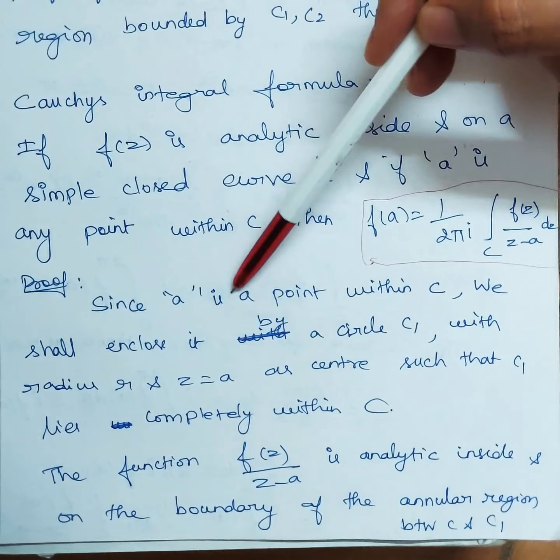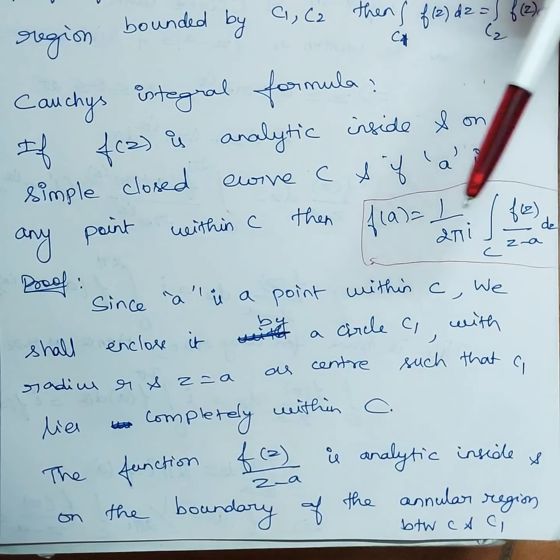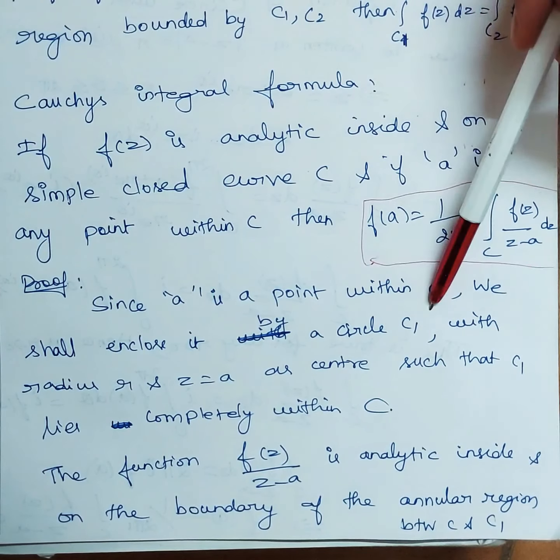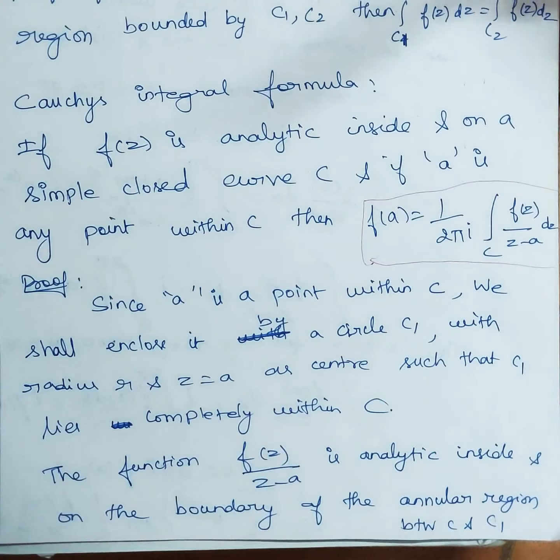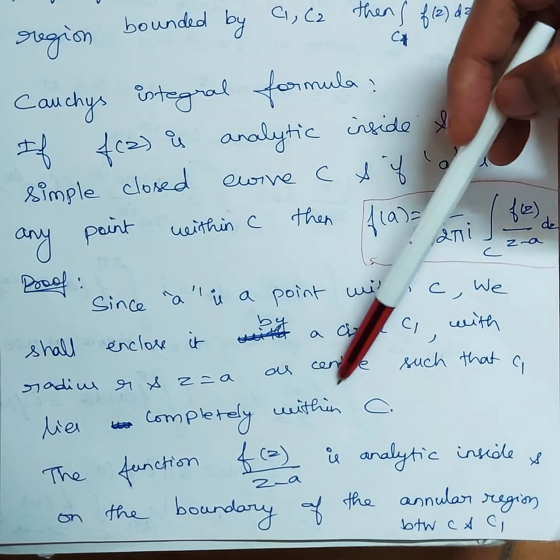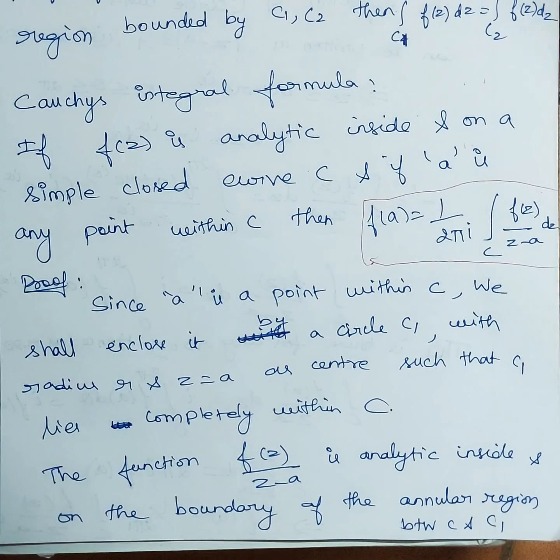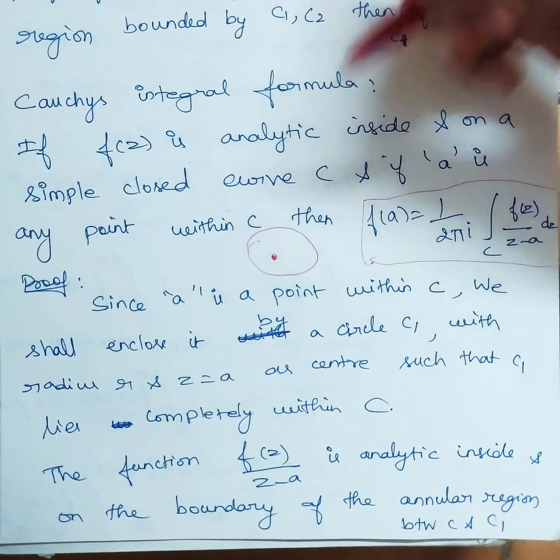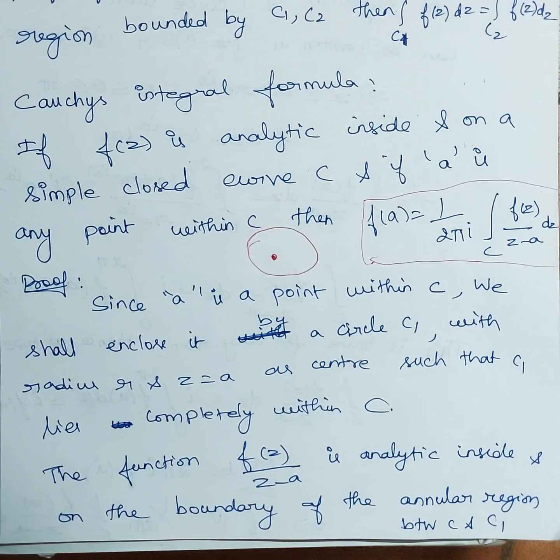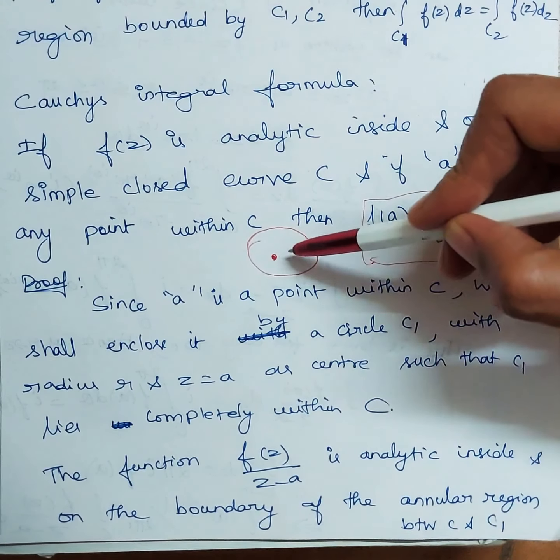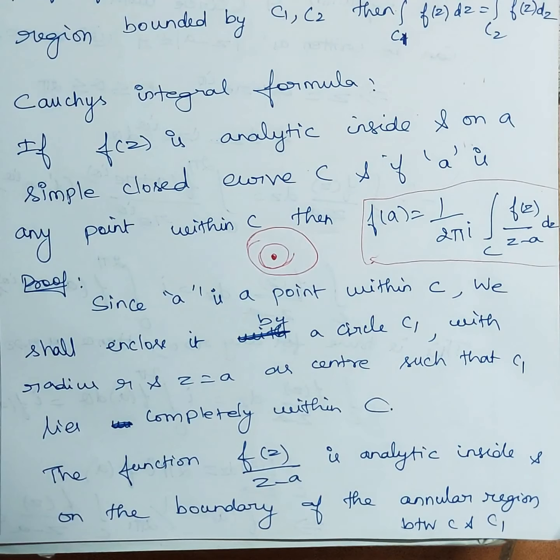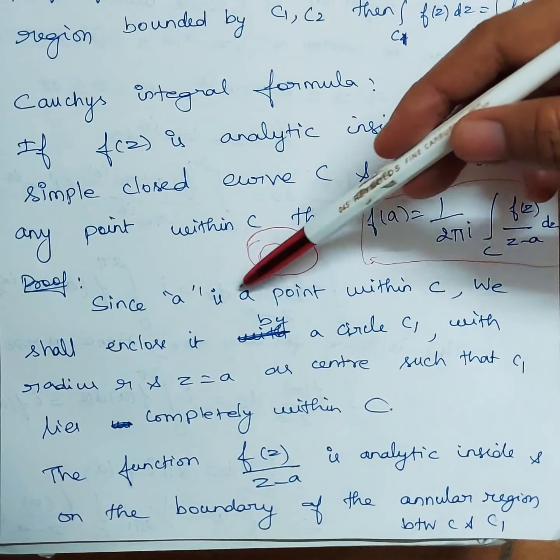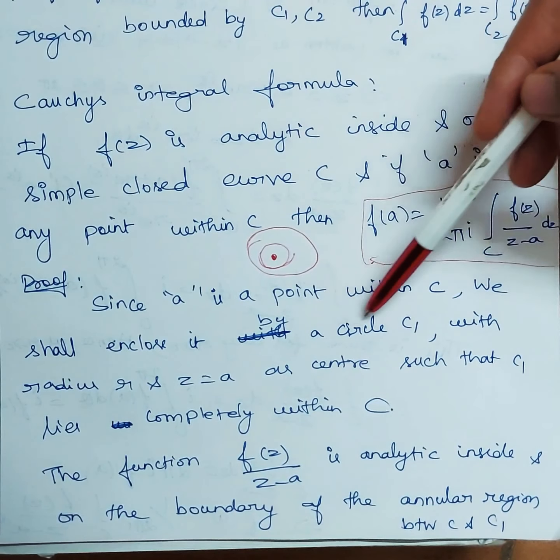We are starting the proof with: if A is a point within this C, we shall enclose it by a circle C1 with radius r and A as center, such that C1 lies completely within C. So first of all, what they have given is A is any point within the closed curve C. What I am going to do is enclose this A with another circle, with center A and radius r.